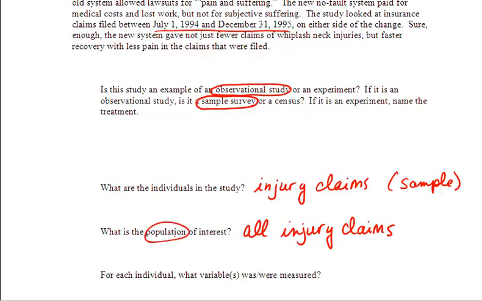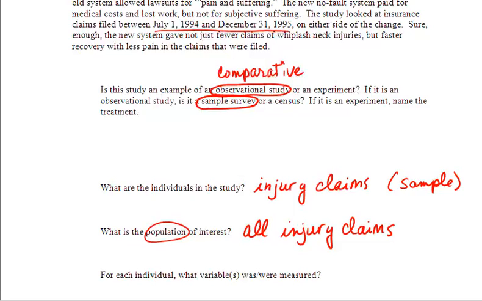For each individual, for each claim that was filed, what variables were measured? Well, if we look at the results, this is actually a comparative observational study. We're taking two observational studies here, one before the change, one after the change, and we're comparing the descriptions for these claims between those two groups.